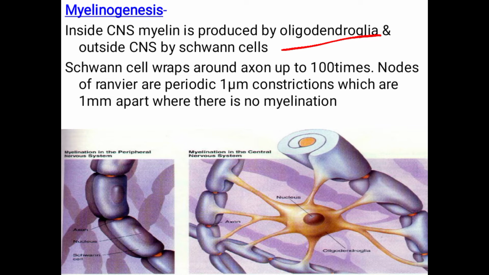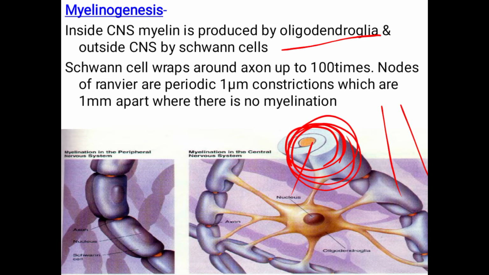Schwann cells wrap around the axon up to 100 times. Suppose this is the axon; see here, it wraps around many times. At the node of Ranvier there is a constriction, and there is no myelination. Just remember, in the CNS the myelin is produced by oligodendroglia, and outside the CNS it is by Schwann cells.